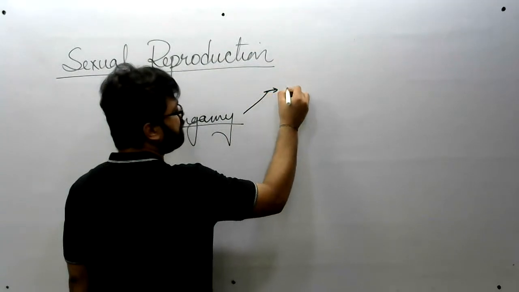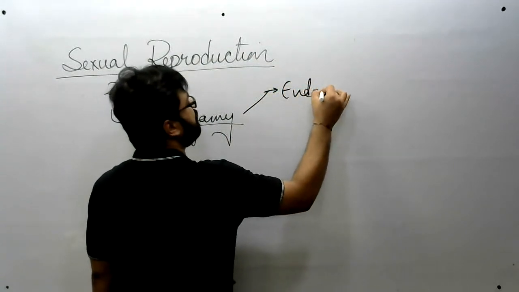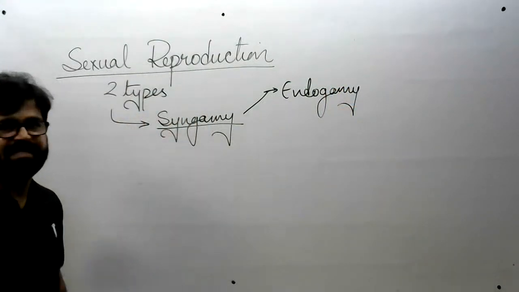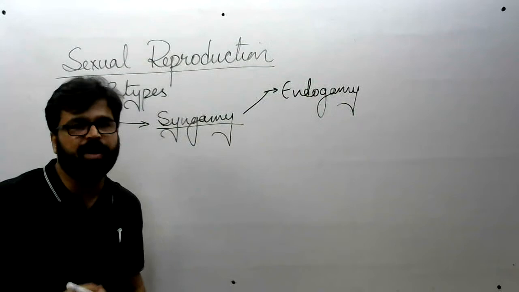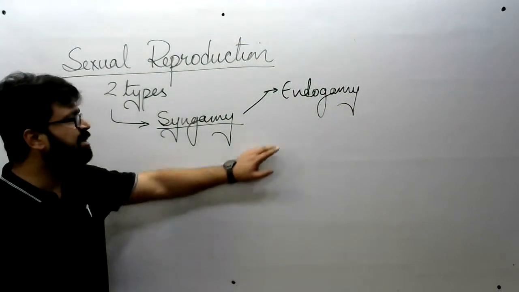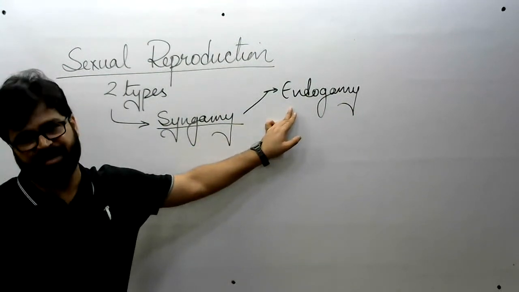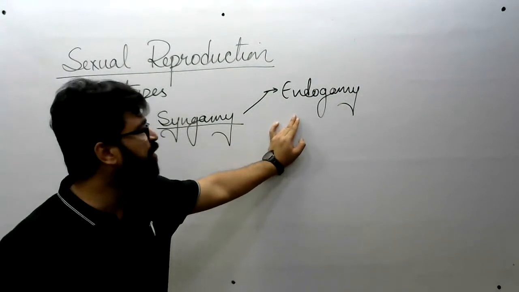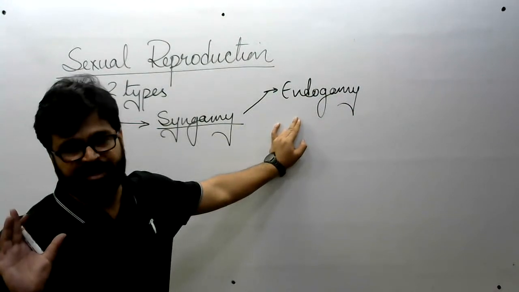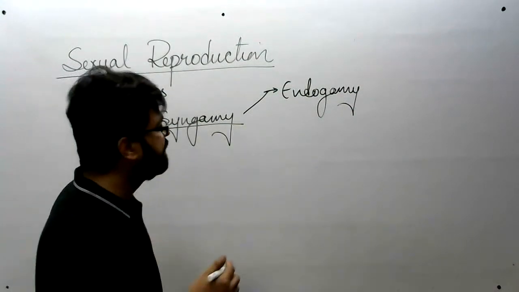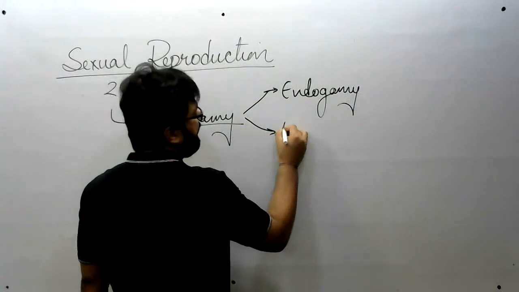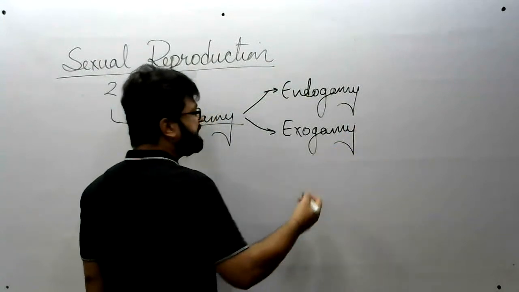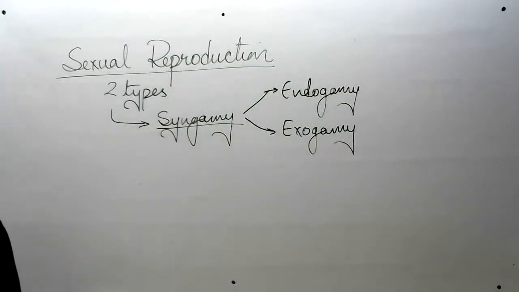Endogamy, name itself suggesting that fusion of gametes is taking place inside the body of an organism. This is also known as internal fertilization. And all of you know the example of animals which are doing internal fertilization. Next is exogamy. Okay. Name itself suggesting the fusion of gametes will be